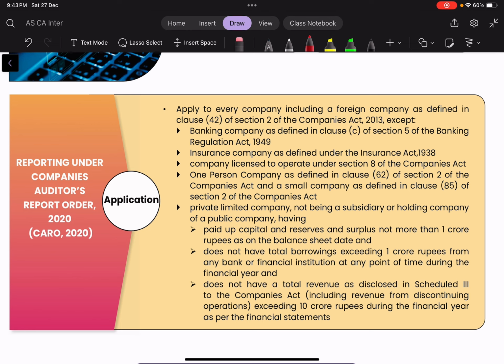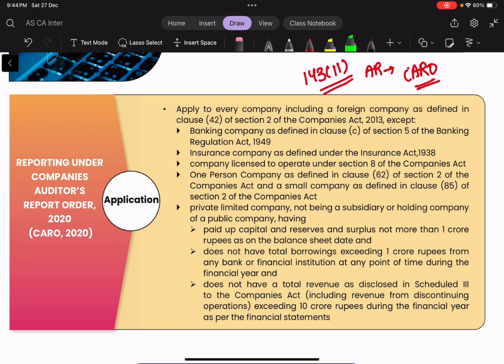Now, CARO 2020 has been mandated by Section 143, subsection 11 of the Companies Act, and this particularly suggests that the companies which have been specified here have to provide in the auditor's report. The auditors have to provide a statement on various topics which we'll be covering, and this has to be given under the CARO 2020. So now the statements will be on various topics which have been specified in paragraph 3 of CARO.